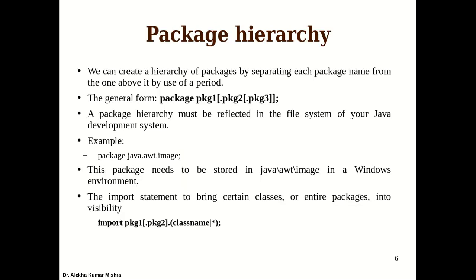Now we can create a package hierarchy, one package inside another. Nested packages are possible, and they are defined by the dot operator, or the period. So the packages in the hierarchy are separated with the period: package1 at the topmost level, then package2 under package1, and package3 under package2. The folders should be created accordingly. The example is given here. Suppose we are defining a package image which is under the package awt, which is again under the higher level package java. So the image directory should be there within this path.